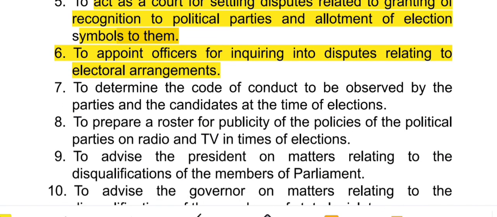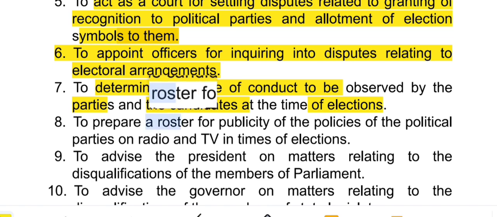Next, it will determine the code of conduct to be observed by the parties and the candidates at the time of election. And it will prepare a chart, that is a plan, a list of plans, that is a roster.